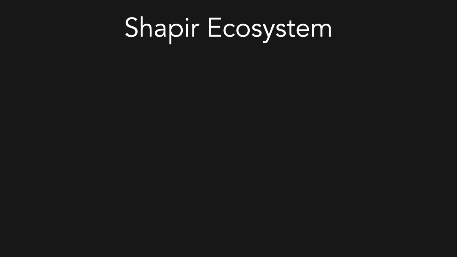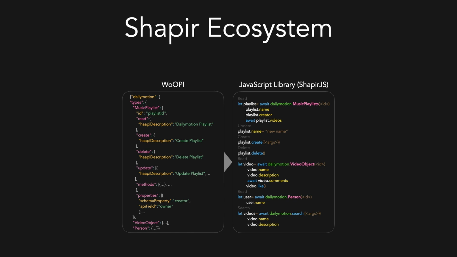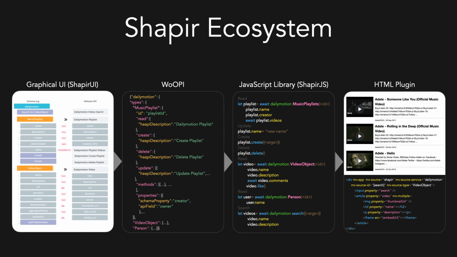So we built Shaper, which consists of a standardized API description that we called Whoopi that maps the API's objects to standard data types and methods. Given a Whoopi description, Shaper can automatically generate a client library that presents the site's data as objects in the application's local environment. Shaper integrates with Mavo, a library that empowers non-programmers to create interactive applications simply by authoring HTML. And finally, Shaper provides a graphical interface that permits any user, even a non-programmer, to describe any API using Whoopi.